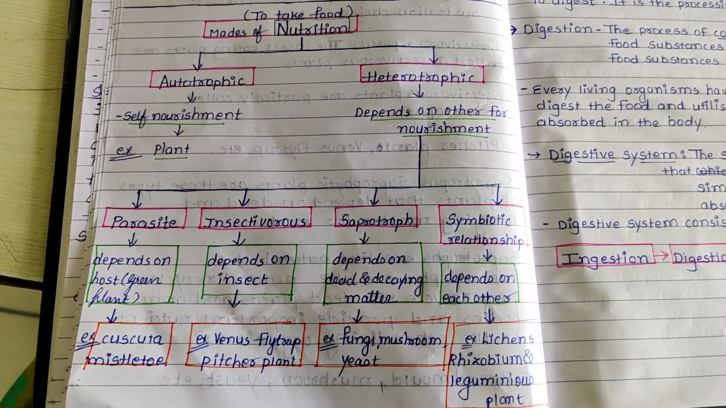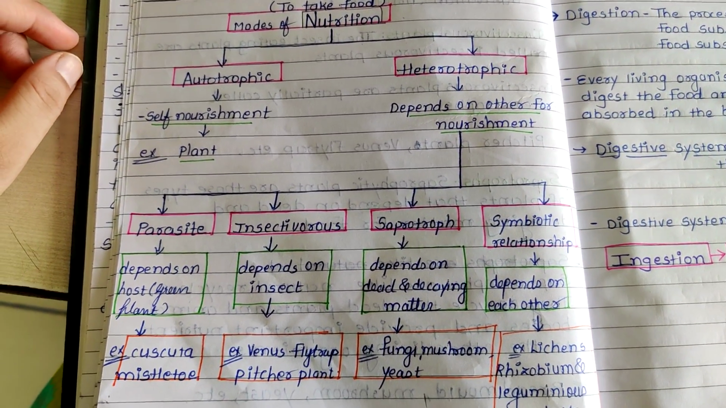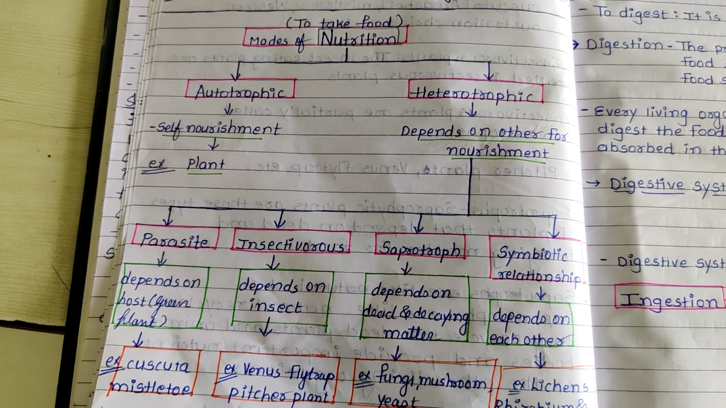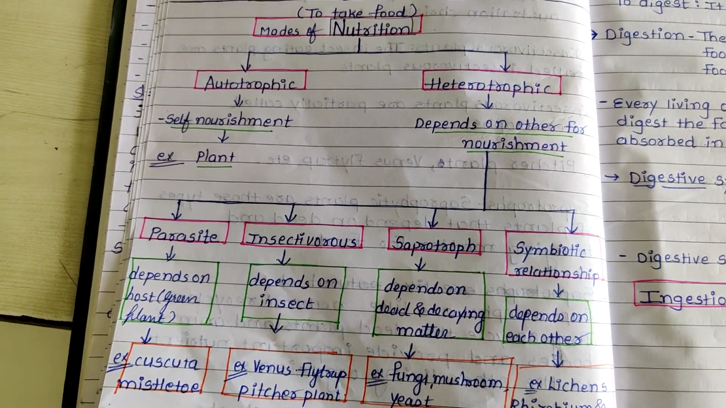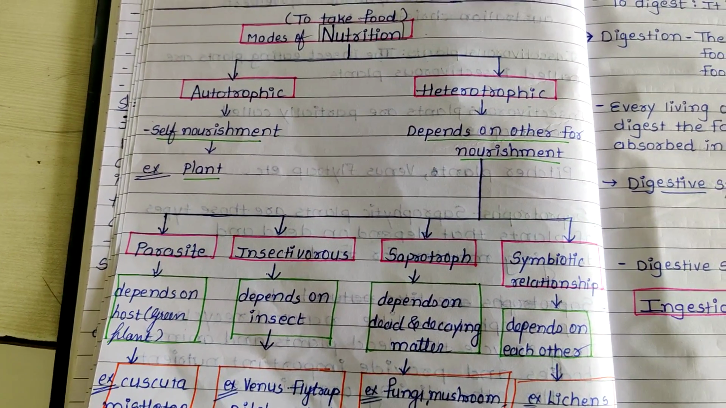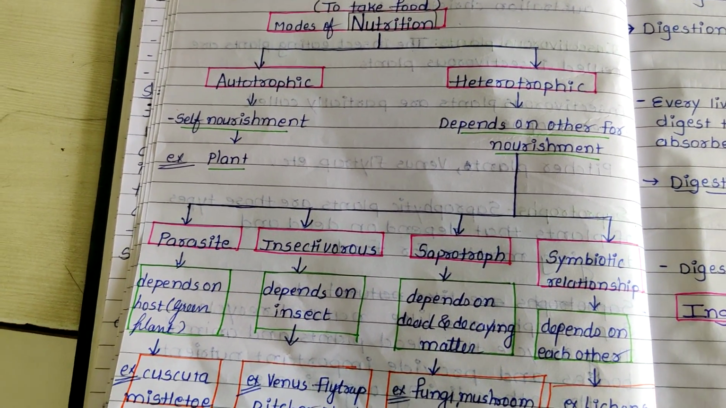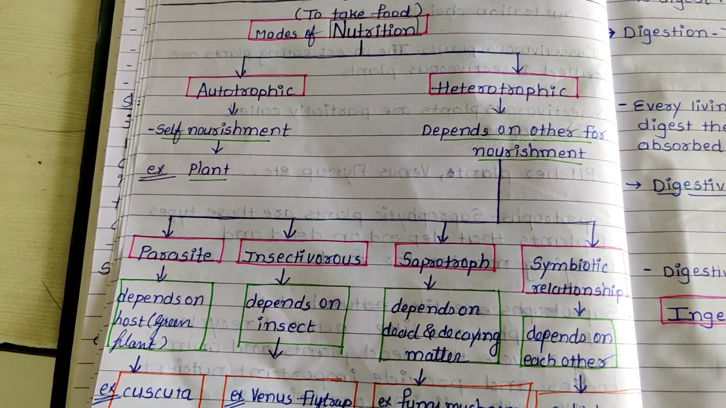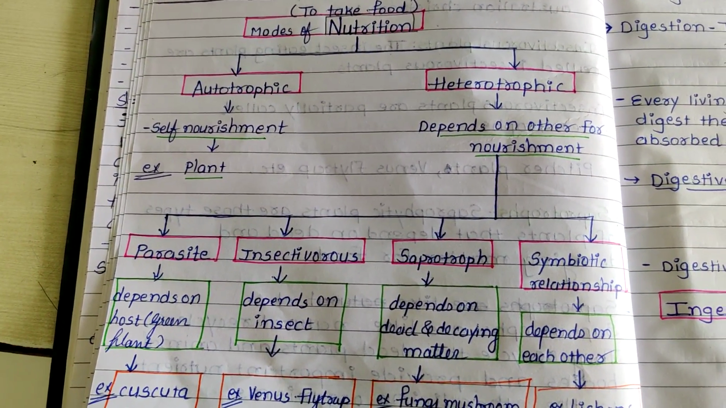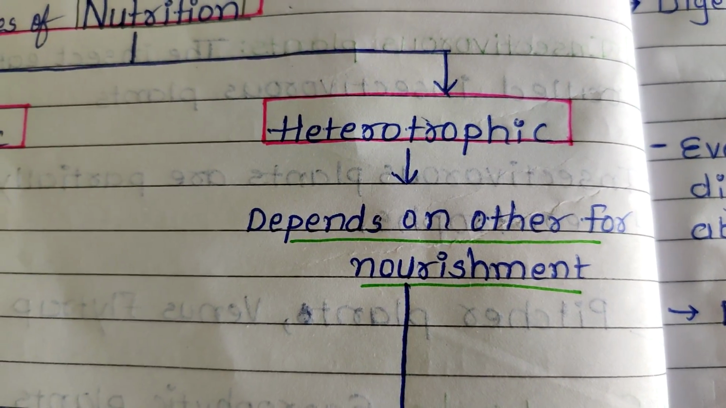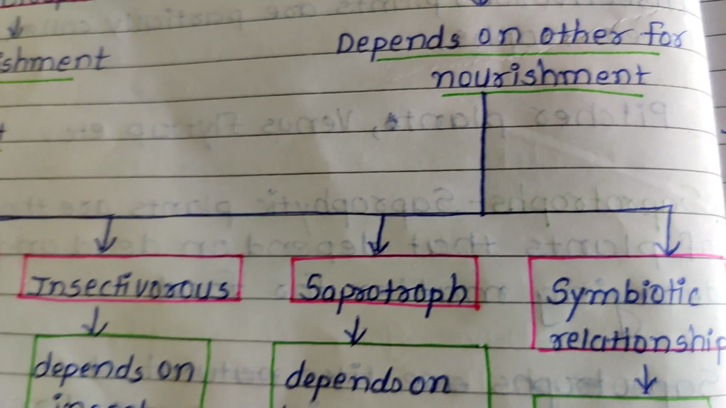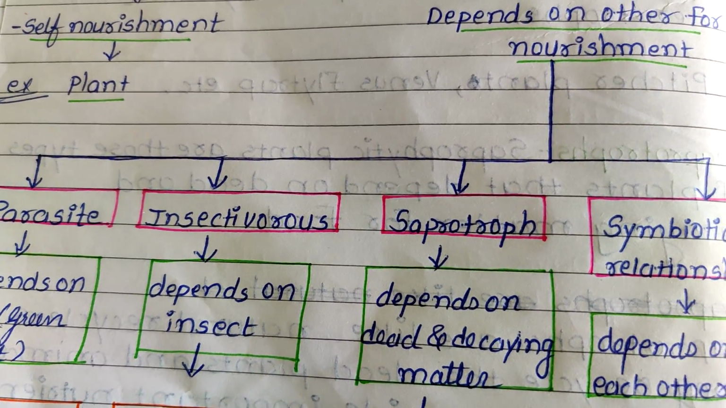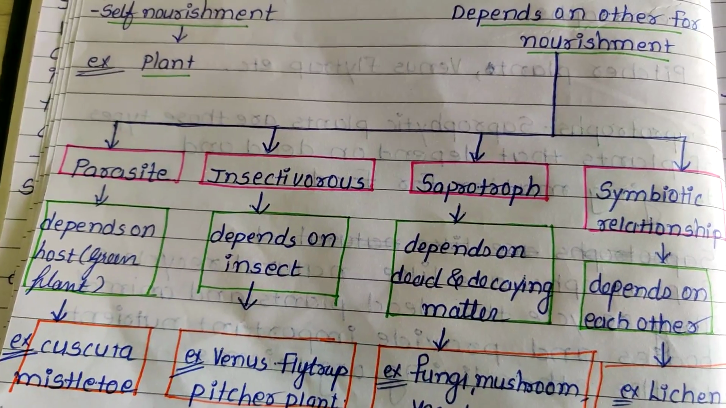Okay, over here, the first one is modes of nutrition. Nutrition we understood as taking in food, further divided into two types, that is autotrophic and heterotrophic. Autotrophic means self-nourishment, they prepare food on their own by photosynthesis. Example is plant. Heterotrophic means depends on others for nourishment, and is also further divided into parasite, insectivorous, saprotroph and symbiotic.